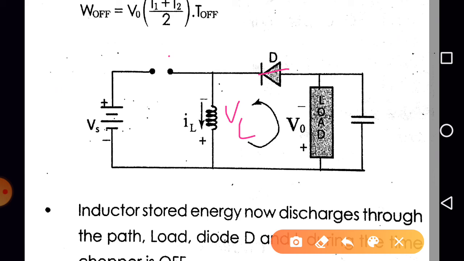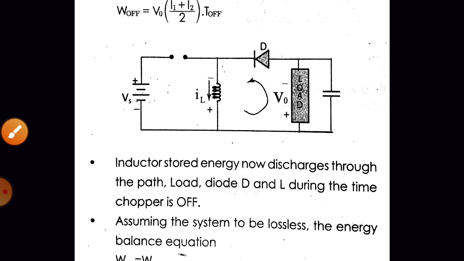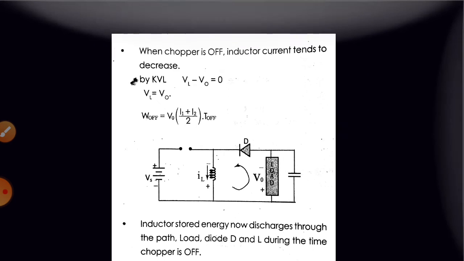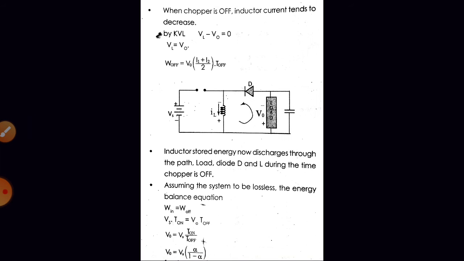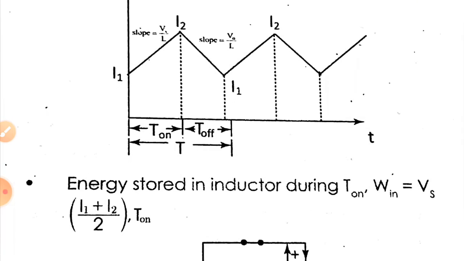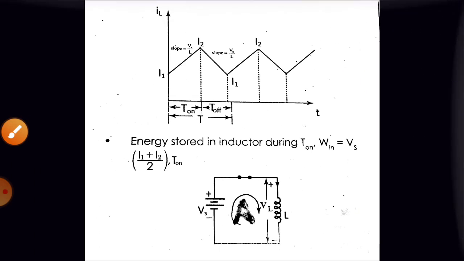So can we apply KVL? Yes, plus VL minus V0 is equal to 0. So V0 is equal to VL. And what about the inductor current? The inductor is releasing the energy, so the current will be decreasing from I2 to I1. So what is the average value? It is again I1 plus I2 by 2, since the current is decreasing during the off time of the switch.